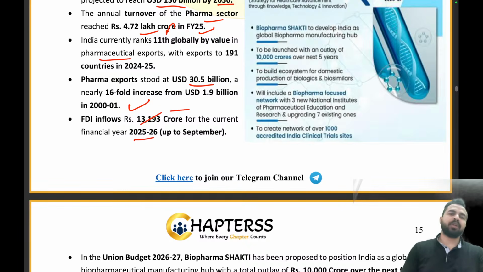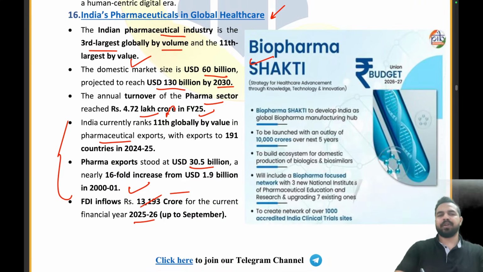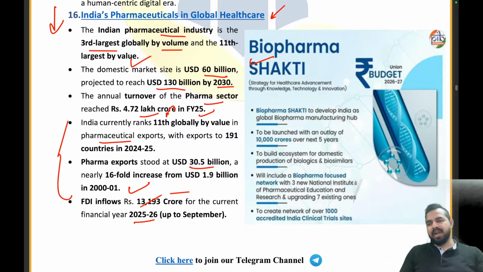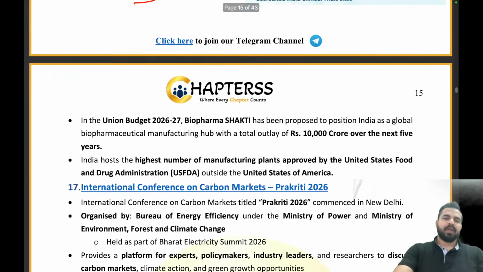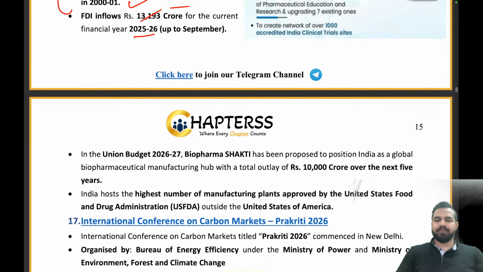So guys, let me tell you, there is a lot of data. This kind of article is not that important from the exam point of view. It is a little bit less relevant. This data is also very volatile in nature. The numbers are from the month of March, and now they might have changed. Clear?